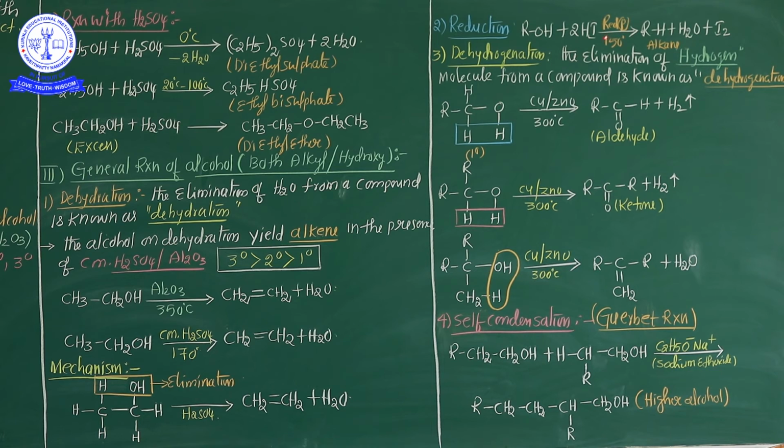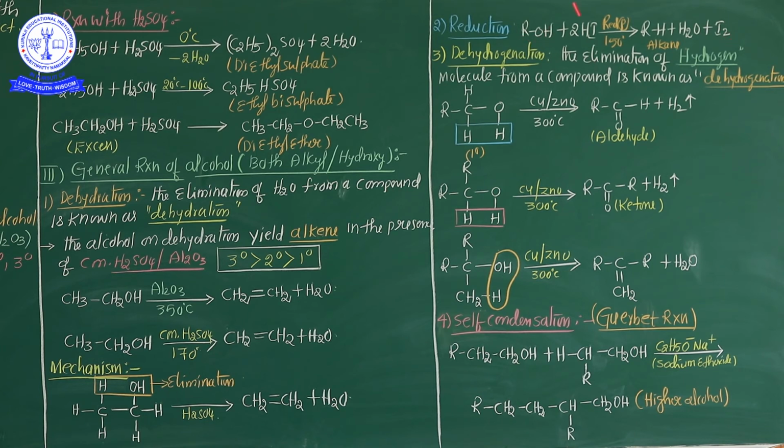In the presence of red phosphorus at 150 degrees Celsius, an alkane is formed. Keep it in your mind, my dear students. In the dehydration process, an alkene is formed, with a double bond. In the reduction process, an alkane is formed, with a single bond. Additionally, a water molecule and iodine are also formed.